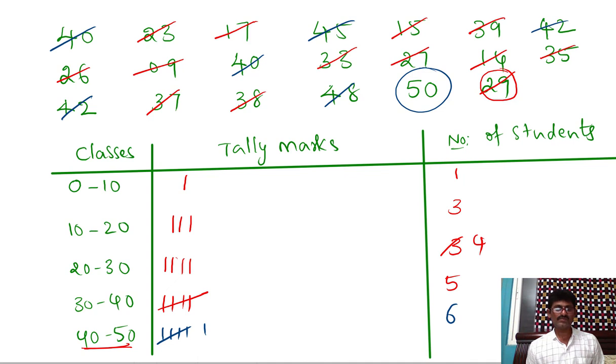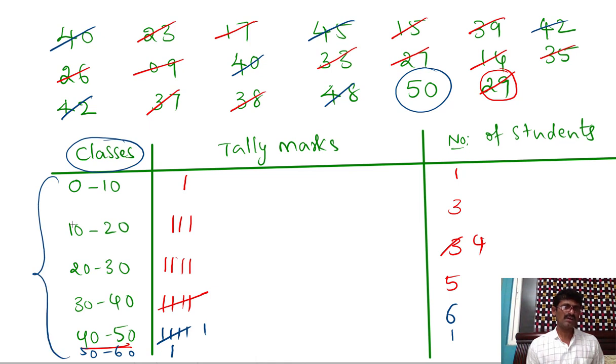Now to write this 50, we need to write one more class actually. So 50 to 60, 1 tally mark here, and number of students is 1. This is called frequency distribution table, and here we made some groups. So those are said to be classes. So this is said to be grouped frequency distribution table.